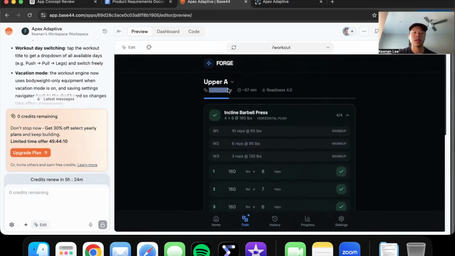Also up here shows how many exercises you have, the recommended time or the average time it will take to do this workout, 57 minutes, and then my readiness for the day, which is a thumbs up. I don't know, it's a fire symbol. Anyways, 4 out of 5.